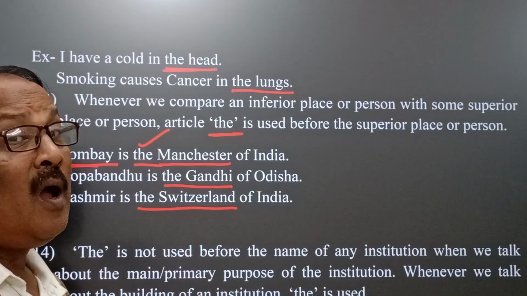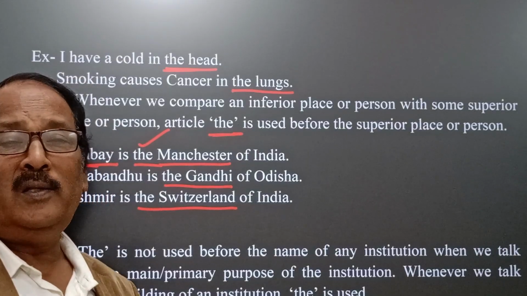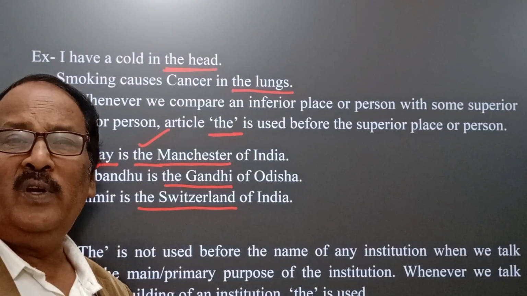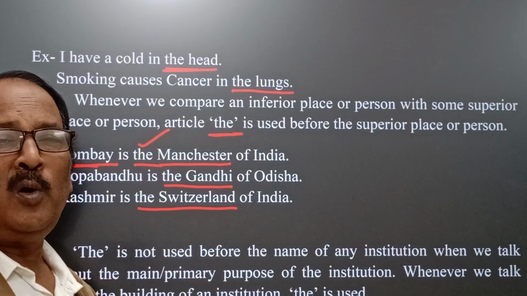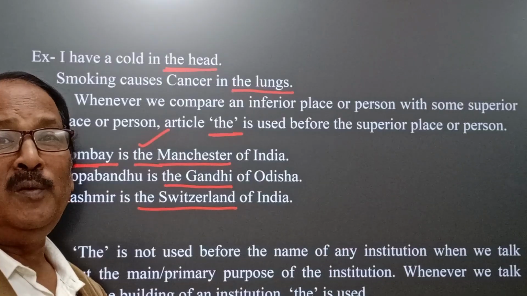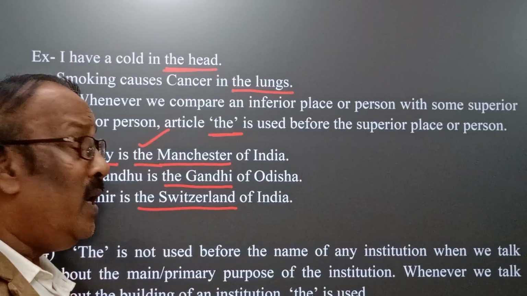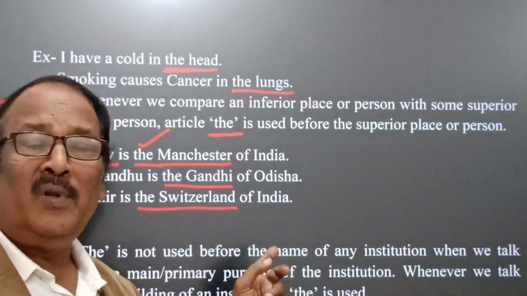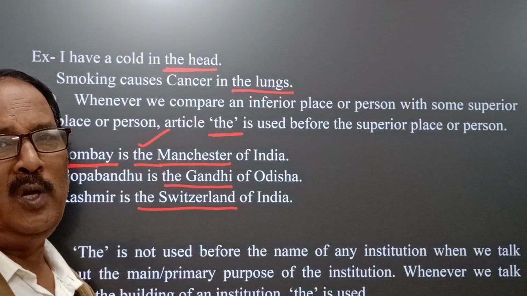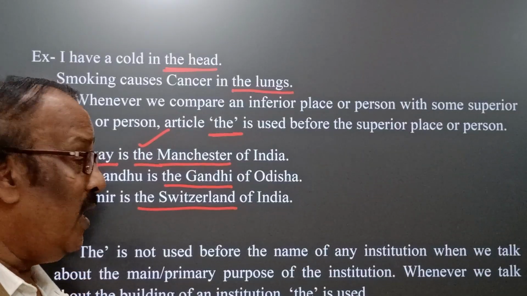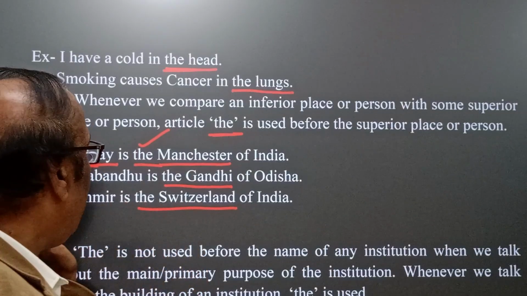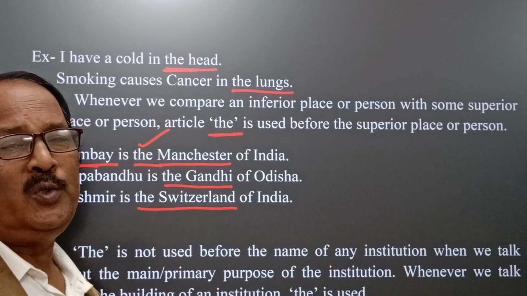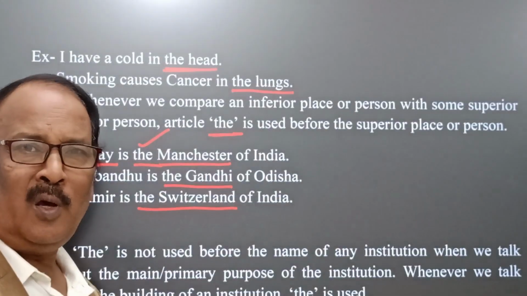As we know, Switzerland is famous for tourism, and Kashmir is also a very interesting and important place for India for tourism purposes. Therefore, whenever we compare Kashmir with Switzerland, definitely "the" is used before Switzerland. This is the way we make a comparison between two places or two persons, but the article "the" is used before the superior person or place.